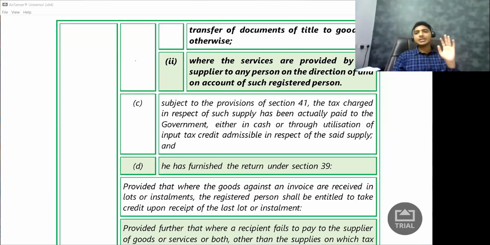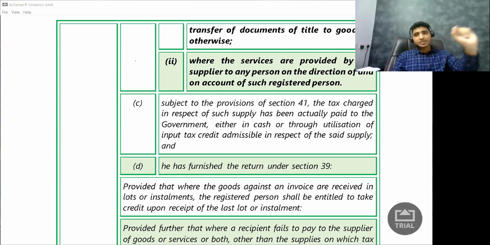See, in taxation, there are two things. One is paying the tax. Government wants money, so you need to pay the tax. There is one more thing. What is the next thing? That is, you need to give information to the government. So the government wants money as well as information, not just money.